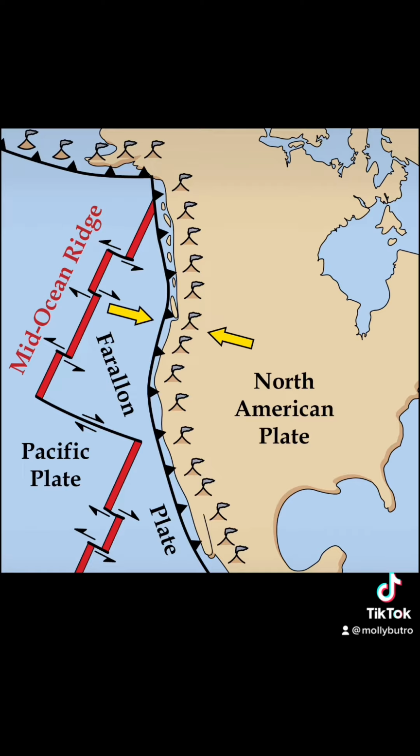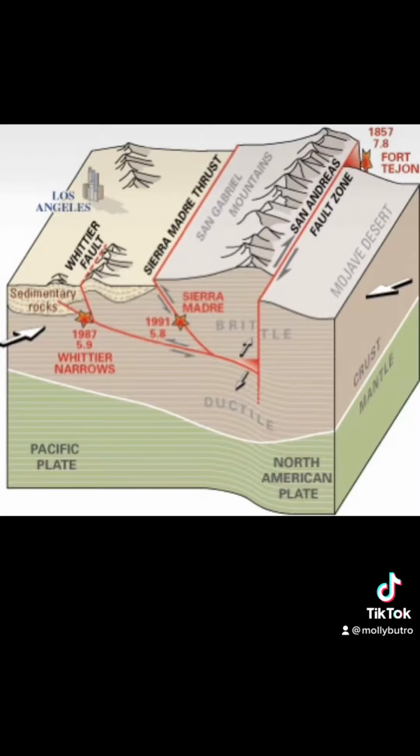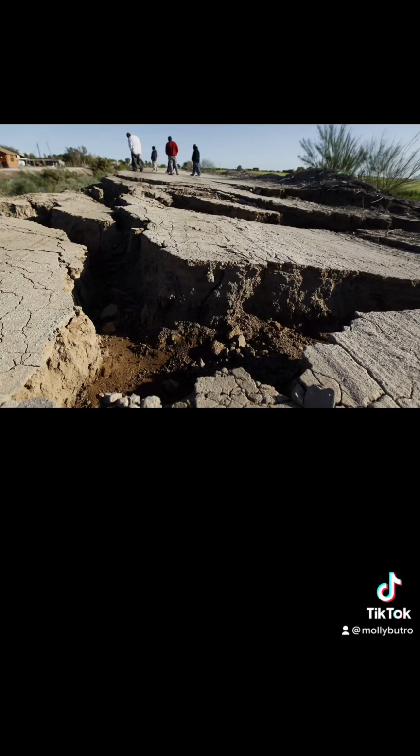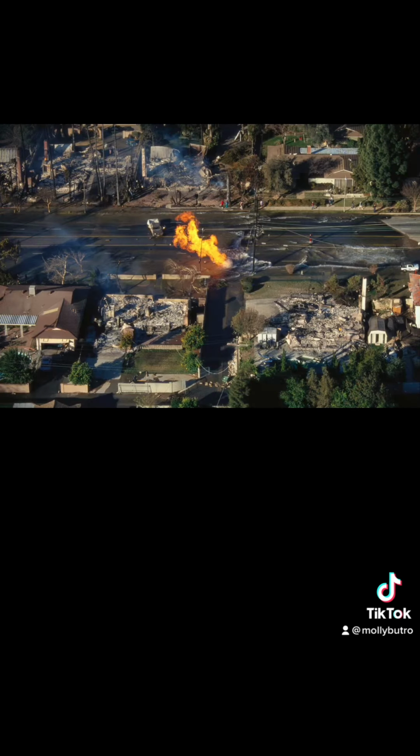The fault marks the boundary between two tectonic plates, the North American plate to the east and the Pacific plate to the west. The San Andreas Fault is known for its frequent and sometimes destructive earthquakes. These earthquakes occur when two tectonic plates that are in contact with each other along the fault move suddenly and release energy. This energy is then transmitted through the Earth's crust, causing the ground to shake and often resulting in damage to buildings, roads, and other structures.